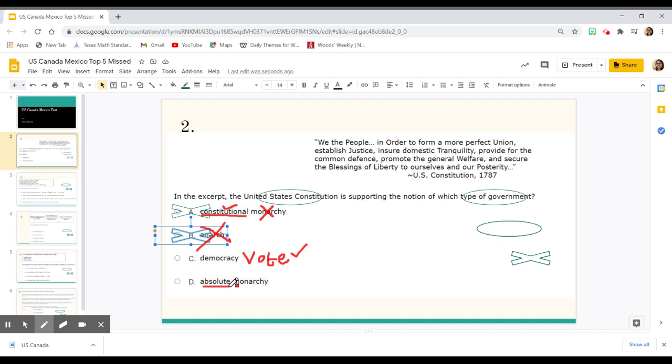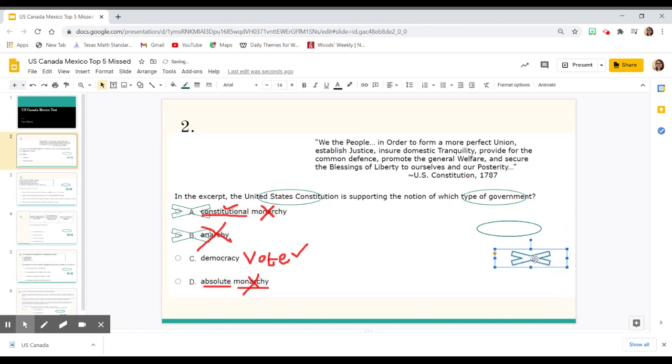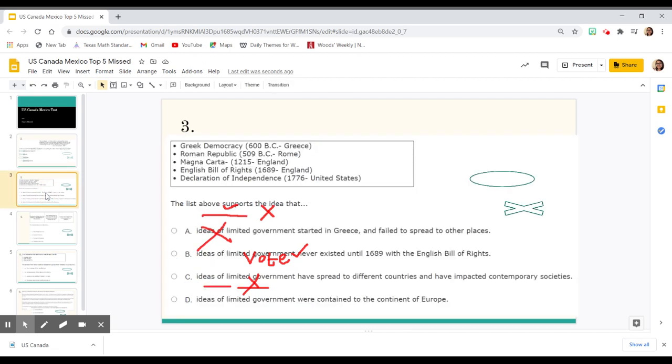Absolute means total control. And monarchy, again, is king or queen. We don't have that king or queen in power, so therefore this one will not be our answer choice. The only answer that we are able to choose that makes sense is going to be C, democracy. Now let's look at question number 3.